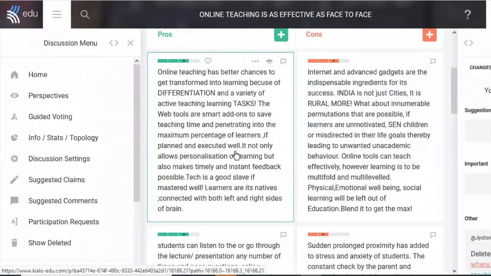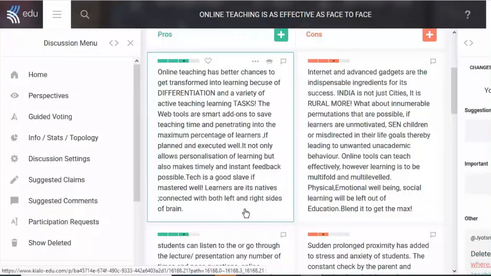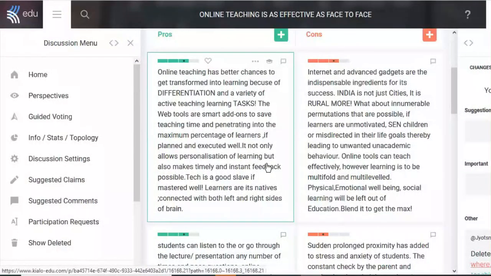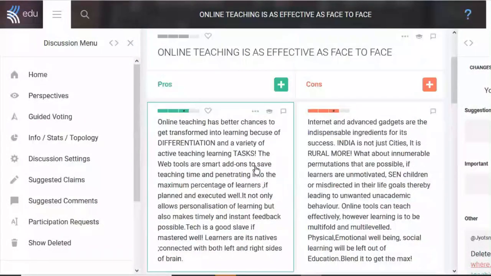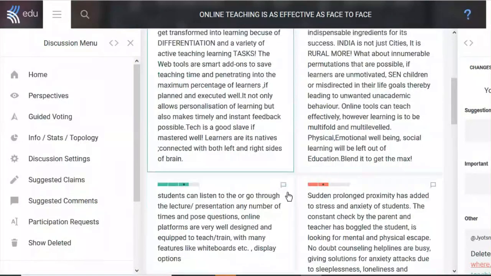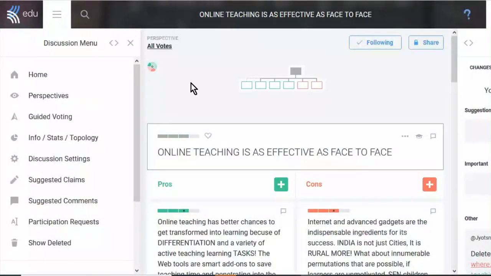So over here, students are able to read each other's point of view. They are able to comment on specific comments and put up their arguments. They are also able to see which ones are the most popular arguments. They are also able to see what the teacher says about it. Which means one particular topic is now being seen from all perspectives, and the voice of each and every student can be heard. So this is a platform which promotes critical thinking in students, a very easy to use platform, and something which is democratically providing everyone a voice.